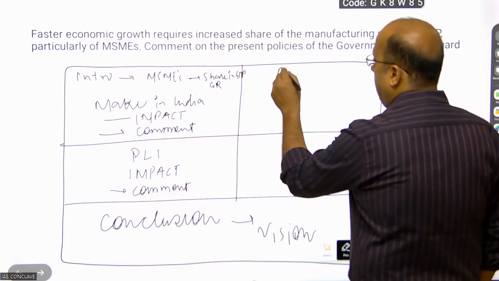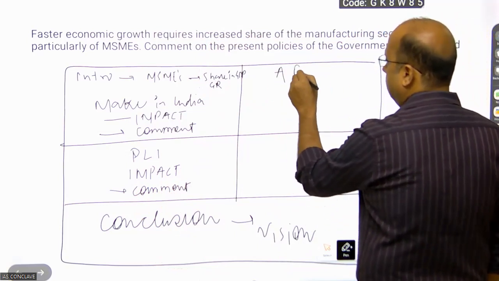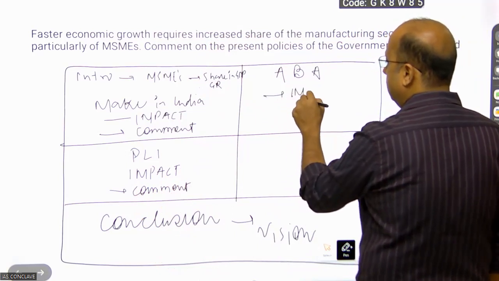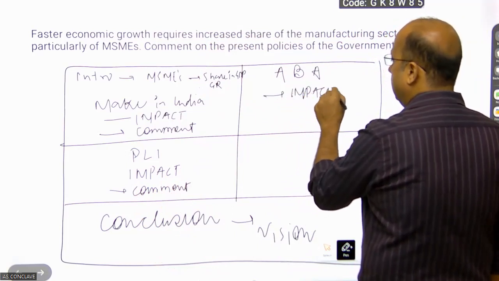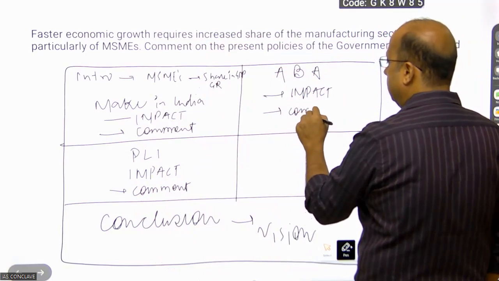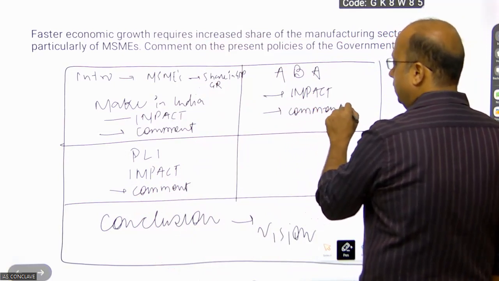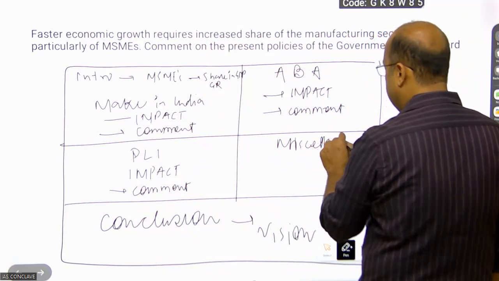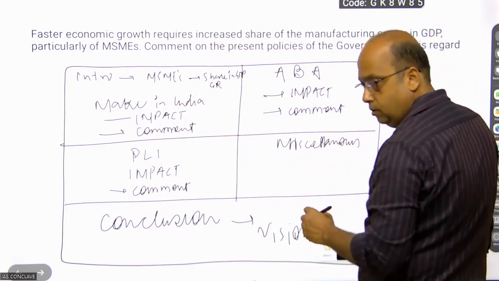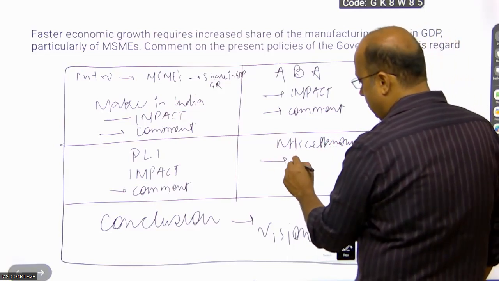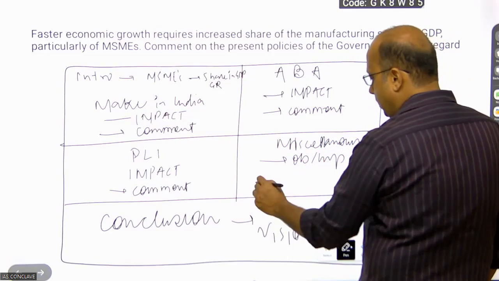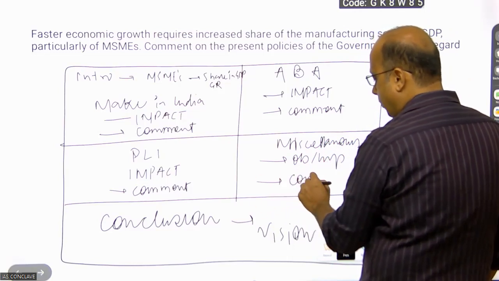Then we have the Atmanirbhar Bharat Abhiyan, and their impact and their comment. And then we have the miscellaneous one: objective or impact, and then you need to write your comment here.